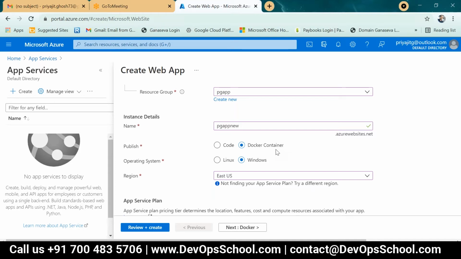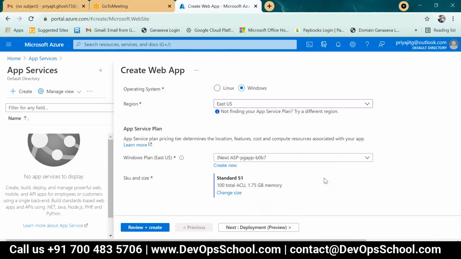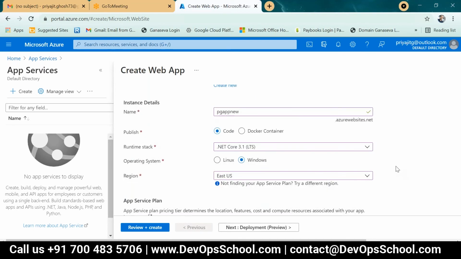Okay, I got it. My question is actually, maybe I'm not able to explain: in creating a web app, these two options, code and Docker container, what is the difference?